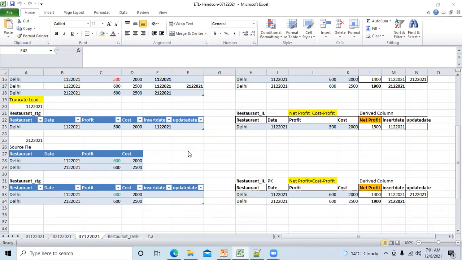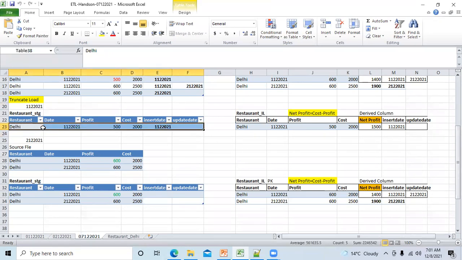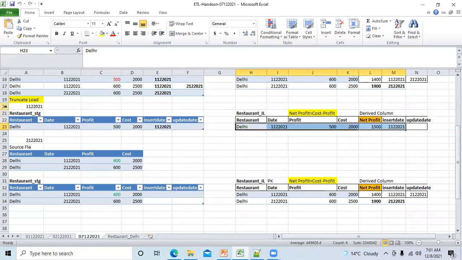Okay, so hope you understood the concept of truncate and load. In truncate and load, the main concept is that whenever you load data in staging for the next day, the previous day's data has to be deleted. That is truncation, and then you load the data. That is what we saw yesterday. This is 1st of December, and this is the data in the stage table. The same data we have loaded into the IL. So the 1st December transaction is over.